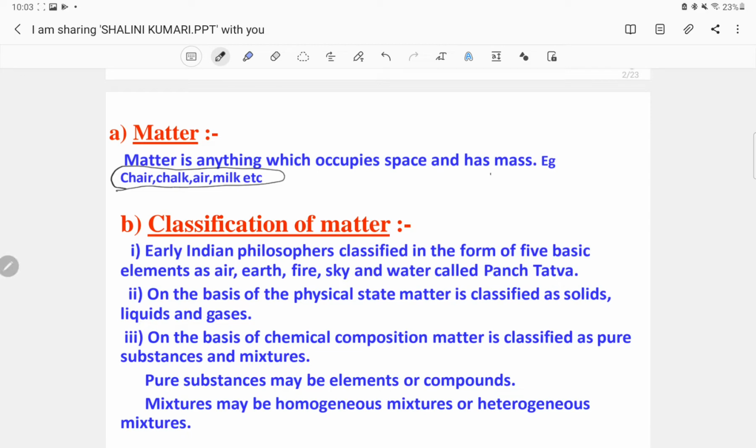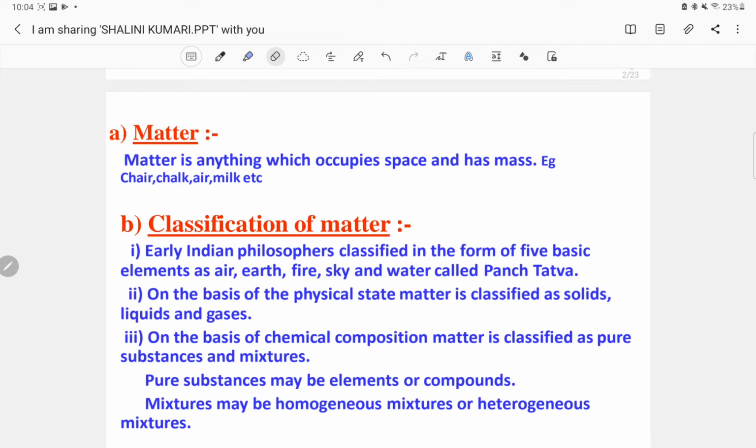Consider a balloon filled with air and a balloon which is not blown with air. Both have a difference in their size. That means that air also occupies some space and it will be slightly heavier, so it has some amount of mass. So from here we understand the concept of matter.